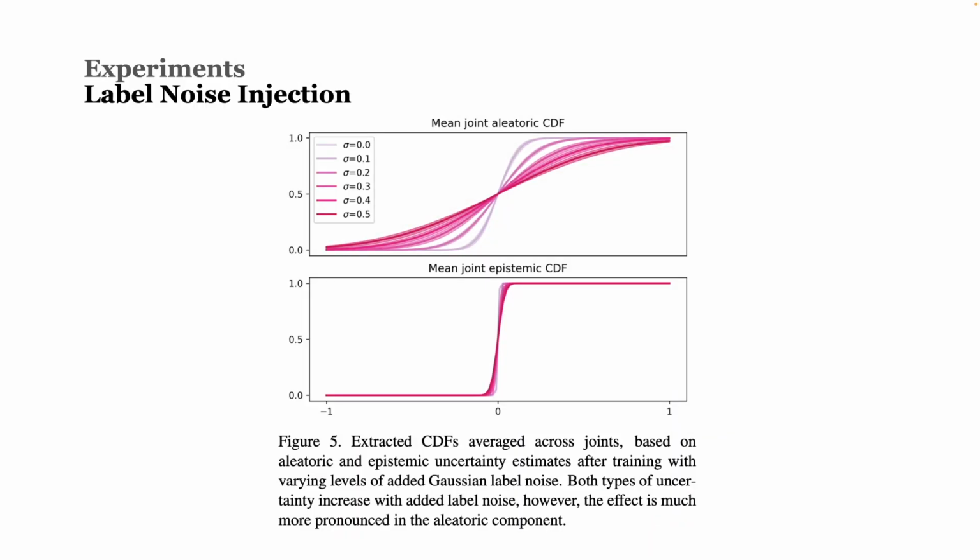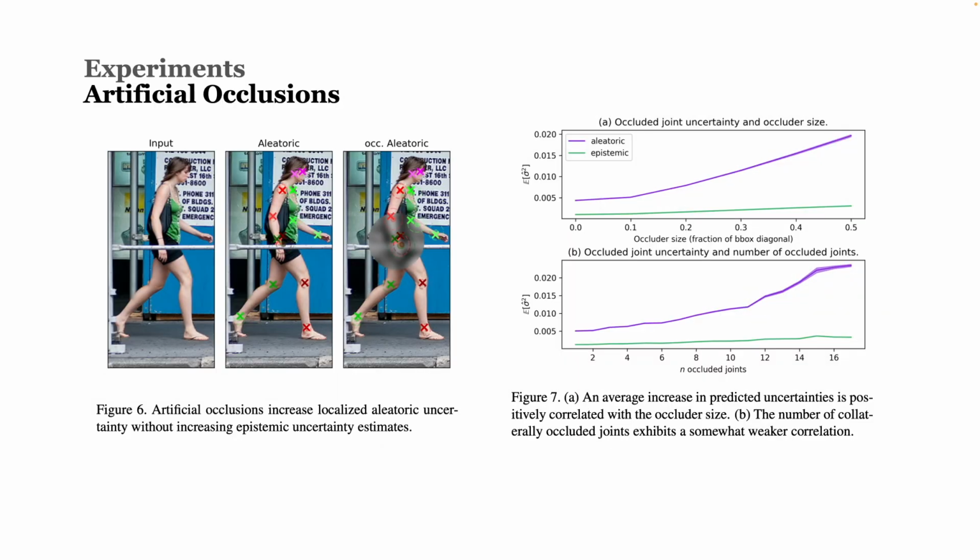Cumulative density functions of a DER model trained on this artificially corrupted label data indicate that the added noise is captured almost perfectly in the aleatoric component. The epistemic component does exhibit a slight increase in mean joint uncertainty, but the effect is much less pronounced, as we would expect. Lastly, we apply artificial occlusions to a familiar validation set and observe an increase in aleatoric uncertainty as the occluder size increases. This is semantically sound as a larger occluder effectively increases the plausible area for a given joint's position. Again, the epistemic component remains largely stable.